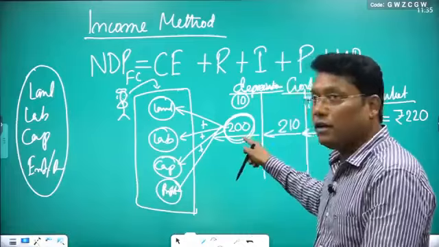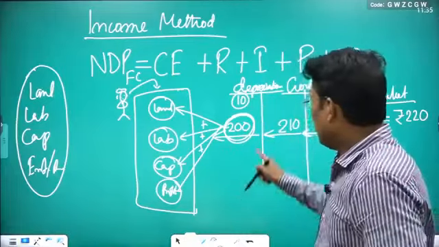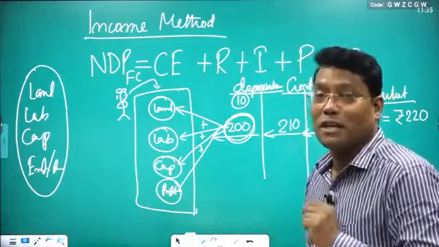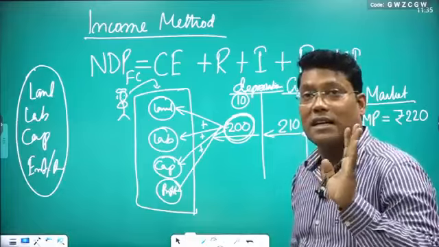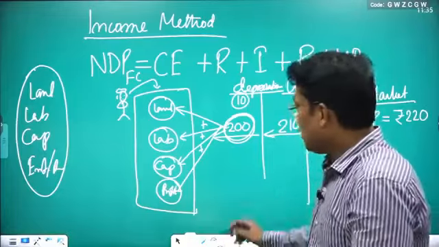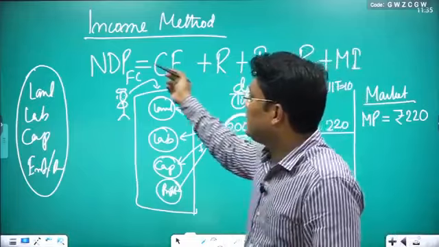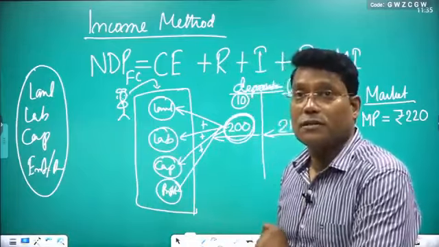But in this 200, there is no depreciation, so the value must be in net form. In this 200, there is no NIT either, so the value must be at factor cost, because I discussed that the difference between market price and factor cost is NIT, so you removed it. So that's the reason if you add all 4 factors' income, then directly you are getting NDP at FC, net domestic product at factor cost.